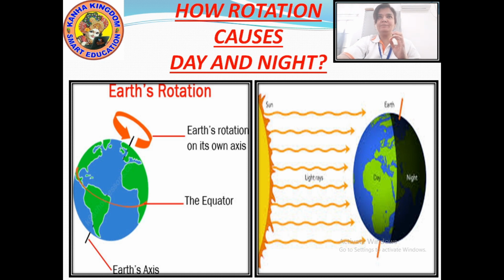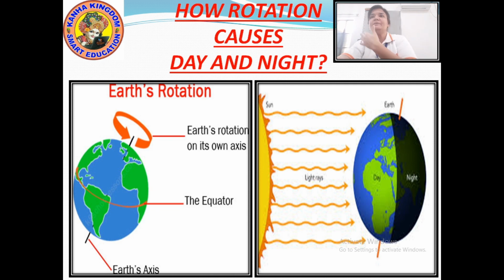Now looking at this picture, you will easily understand what is axis. Look at the imaginary line which is going from the north pole to the south pole and how the earth is tilted. Tilted means slightly slant. Okay, and the equator that is dividing the earth into two halves, northern hemisphere, southern hemisphere. Okay, and on this axis the earth rotates on its place.